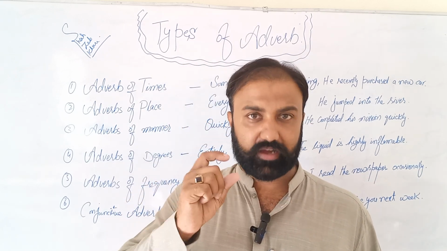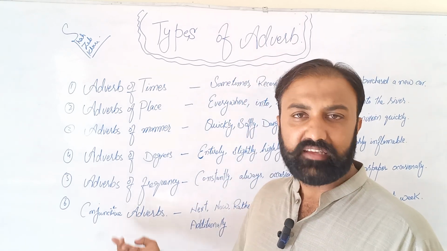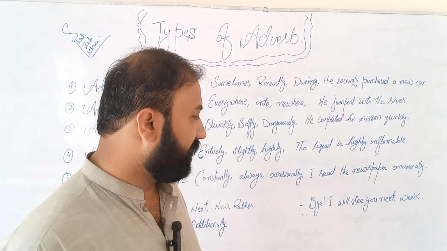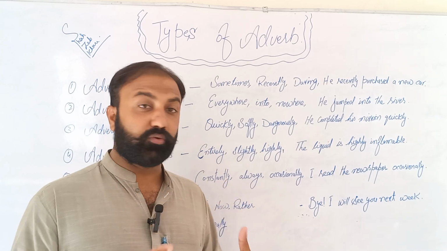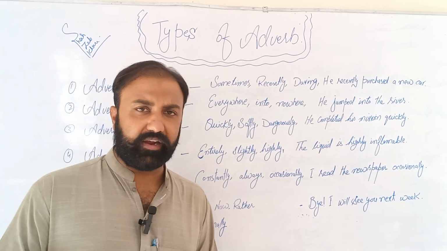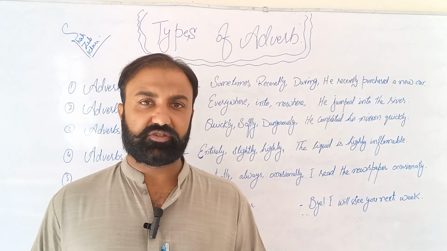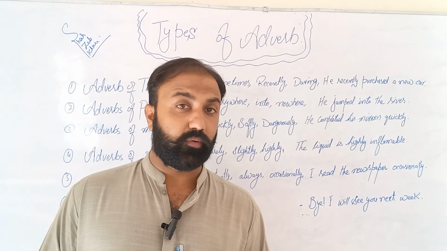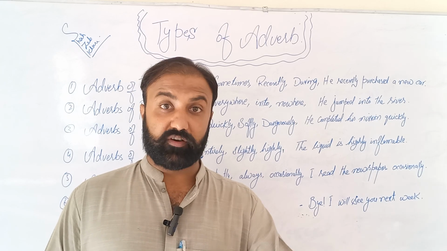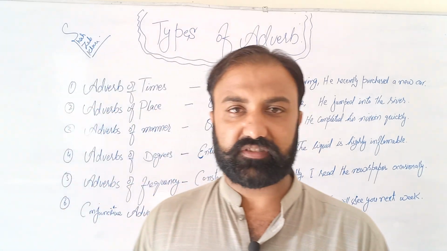Now, this word rather worked here as a conjunctive adverb because it is combining two clauses. Similarly, we have additionally. Whenever we write about the details of someone, we use additionally, furthermore, however, or moreover. So these are basically the conjunctive adverbs.